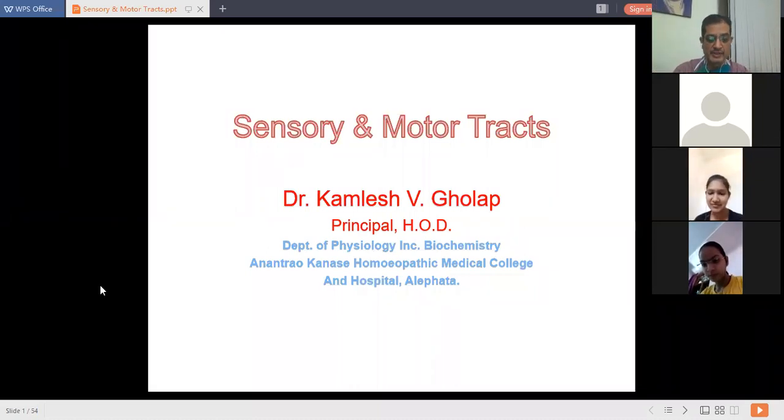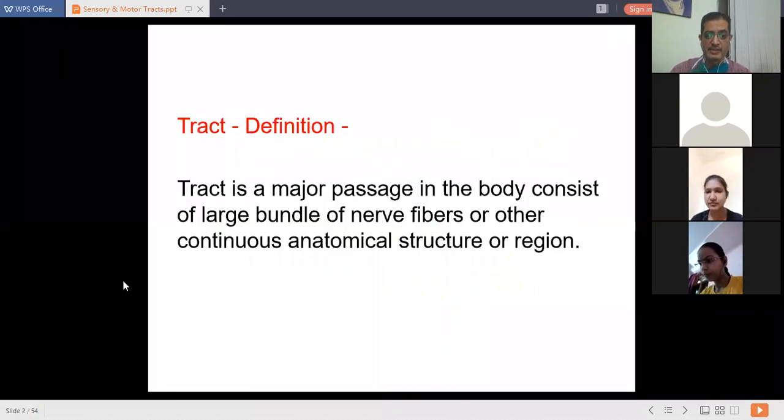Today's topic is small but very interesting, that is sensory and motor tracts. We will start our discussion from the definition of tract. A tract is a major passage in the body which consists of a large bundle of nerve fibers or continuous anatomical structures or regions. So we will try to study these tracts.